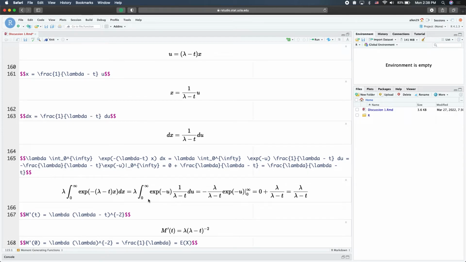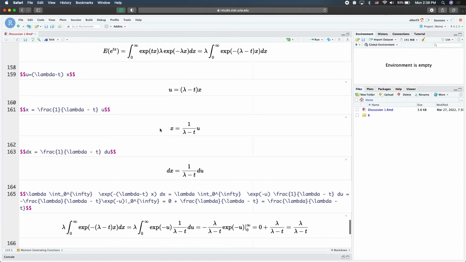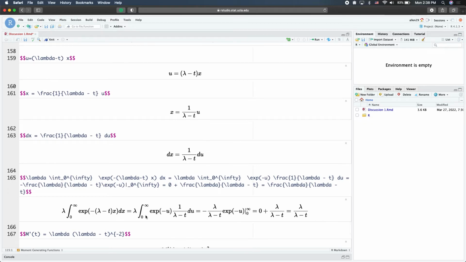Also, by doing this substitution, here is talking about x equal to 0 and x equal to infinity. But now when we change the integral to u, then here is talking about the lower bound and upper bound for u. So if you plug in 0 and infinity here, you will find that the lower bound and upper bound for u is also 0 to infinity. So this here is actually u equal to 0 and u equal to infinity.